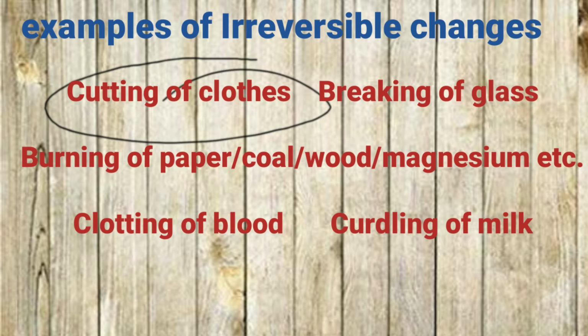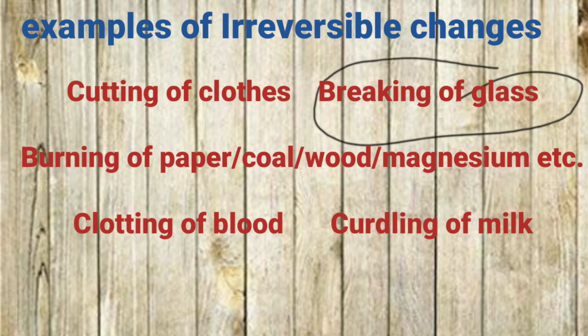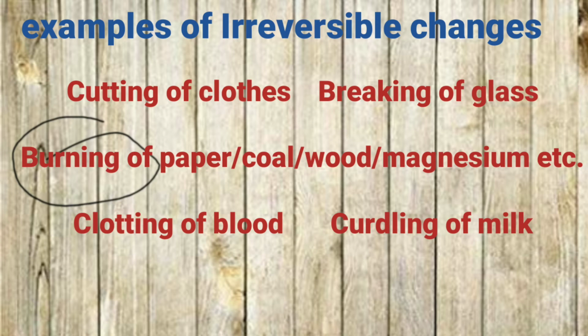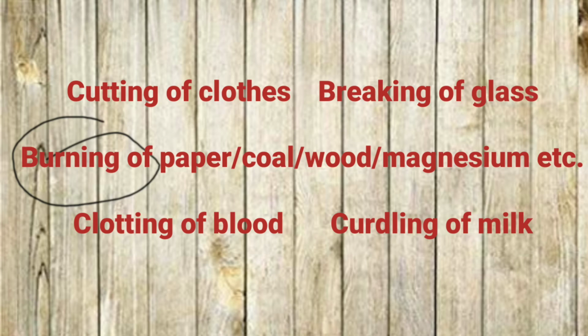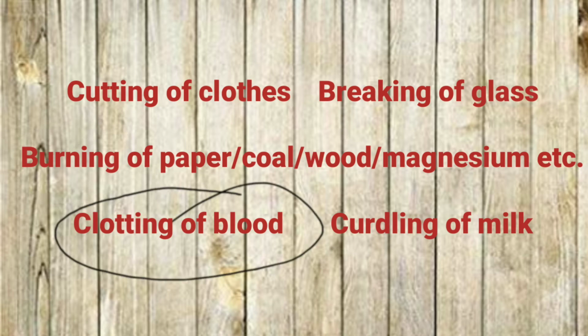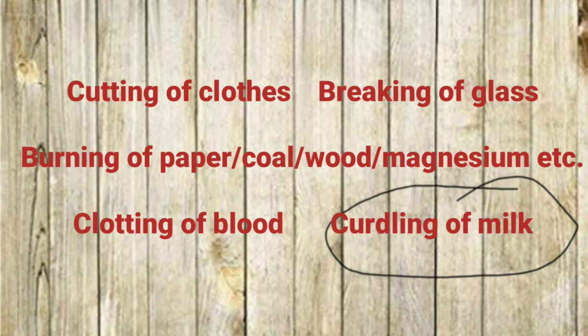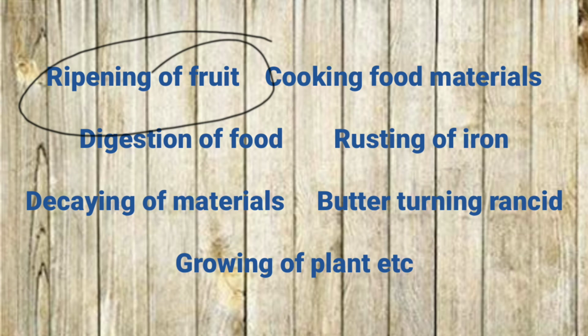Cutting of clothes, it is irreversible physical change. Breaking of glass, it is also irreversible physical change. Burning of paper or burning of coal or burning of wood or burning of magnesium, these all are irreversible chemical change, because on burning they are forming new substance. Clotting of blood, it is irreversible chemical change. Curdling of milk, it is also chemical change and irreversible. Ripening of fruit, it is also irreversible and chemical change.